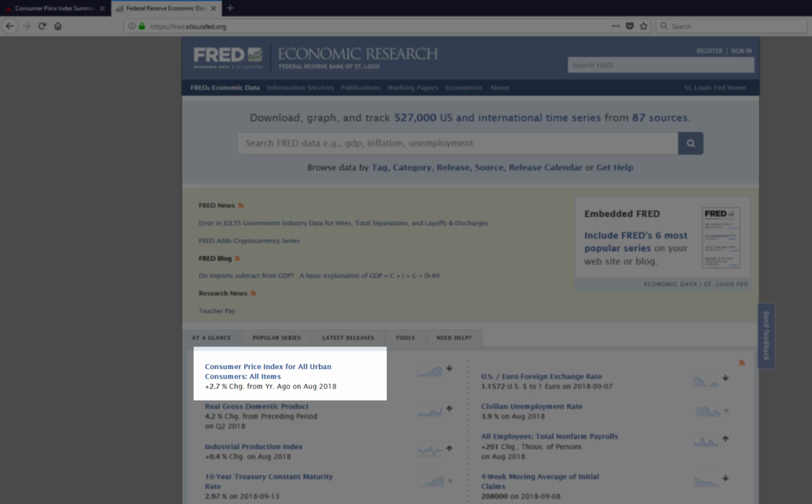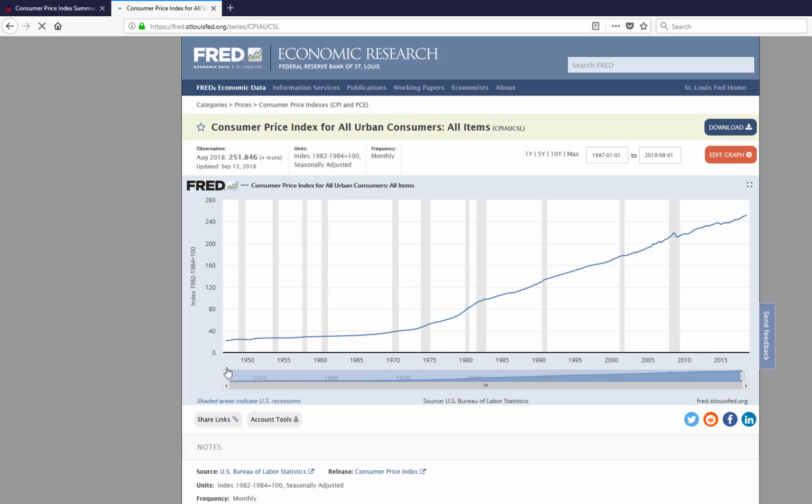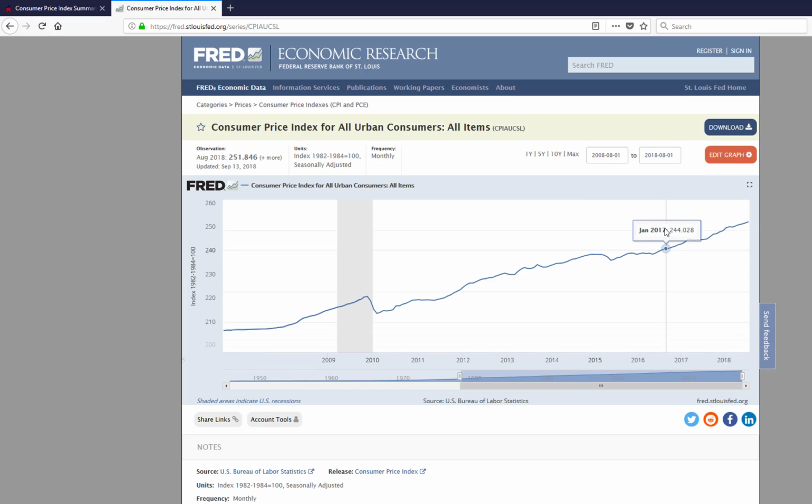If I look down here near the middle of the page, I see this CPI for all urban areas. Oh, and by the way, that has that headline number of 2.7% change from the previous year. So the nice thing about this is it tracks this data, shows this data, and we have it all the way back on a monthly basis, going back almost a little over 70 years, back to 1947. So I want to look at the previous 10 years. Goodness. So I'm going to go to 2008. And we'll just go to August of 2008, August 1st, 2008.